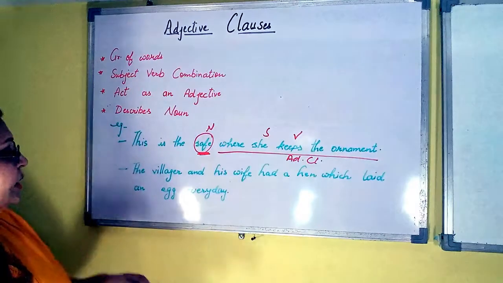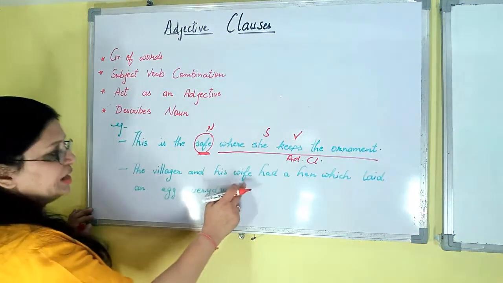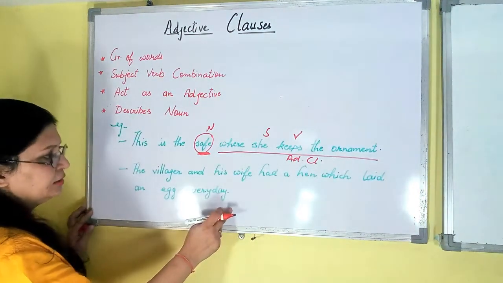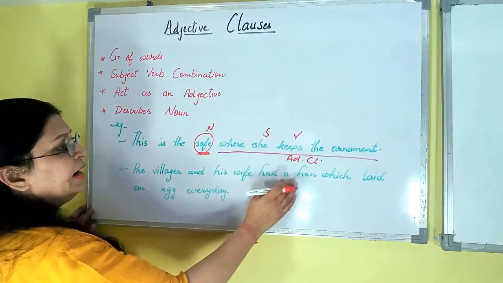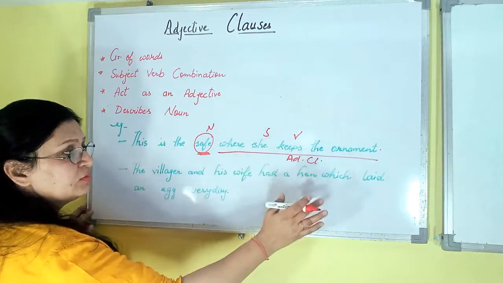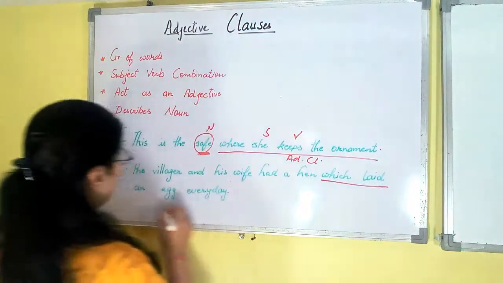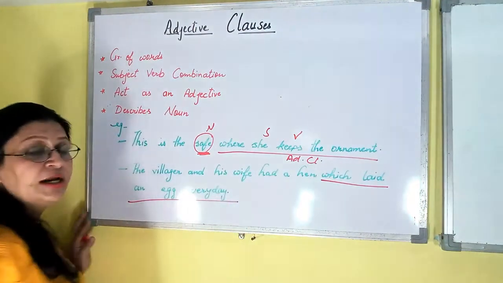Now discussing the second one. The villager and his wife had a hen which laid an egg every day. The villager and his wife had a hen. Complete meaning, subject verb combination, everything is there. So independent clause. Talking about this one, which laid an egg every day.